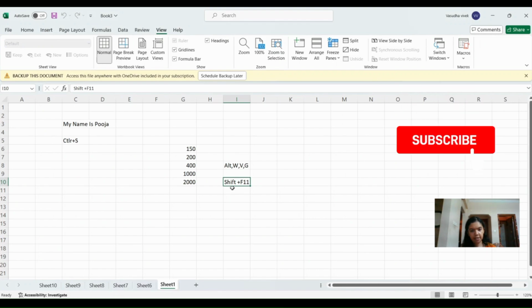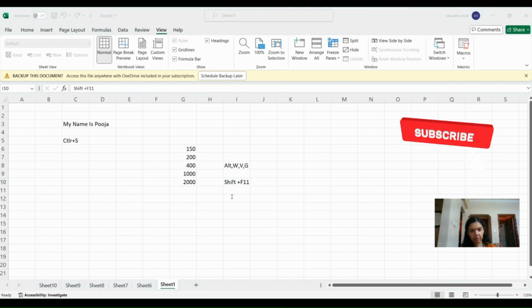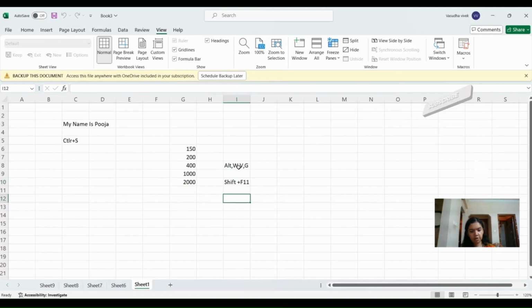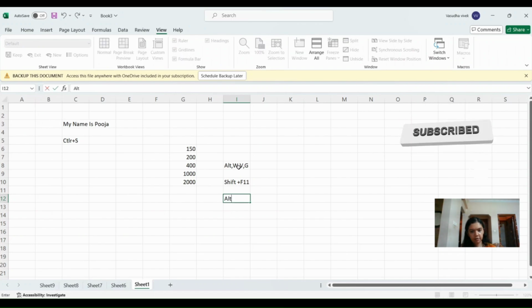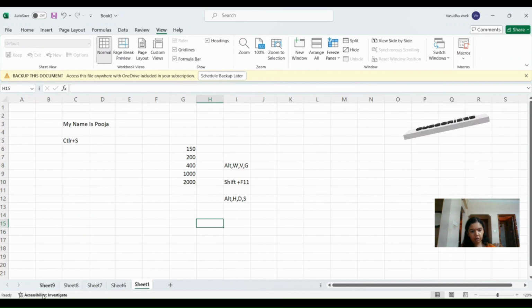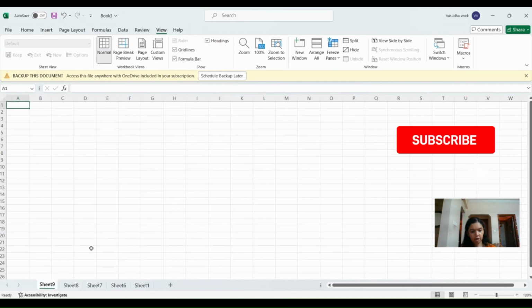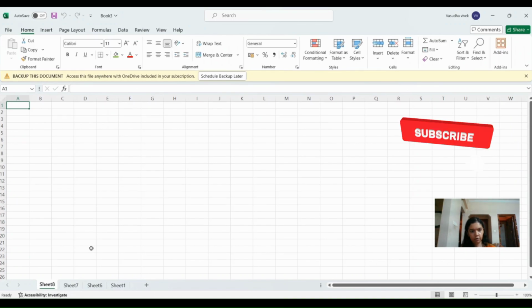Next we will see how to delete a sheet. And the keyboard shortcut for this is Alt H D S. So let's come here to Sheet 9 and now press Alt H D S. You can see Sheet 9 is deleted.